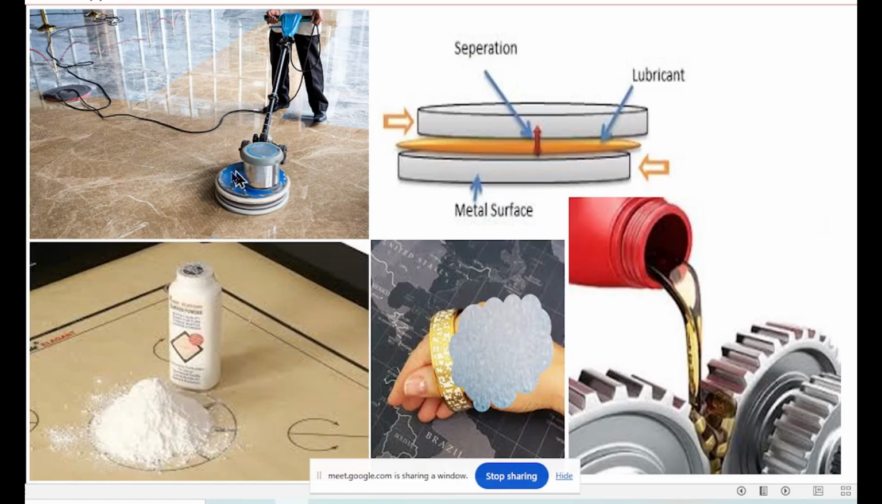Here, polishing the floor is making it slippery. Here, a layer of oil is making it slippery. Here, the powder is making it slippery. So, polishing, lubricating, making it wet, slippery with soap. These are methods to decrease friction. Friction, how to decrease? Because I want friction to be low. I want less friction.